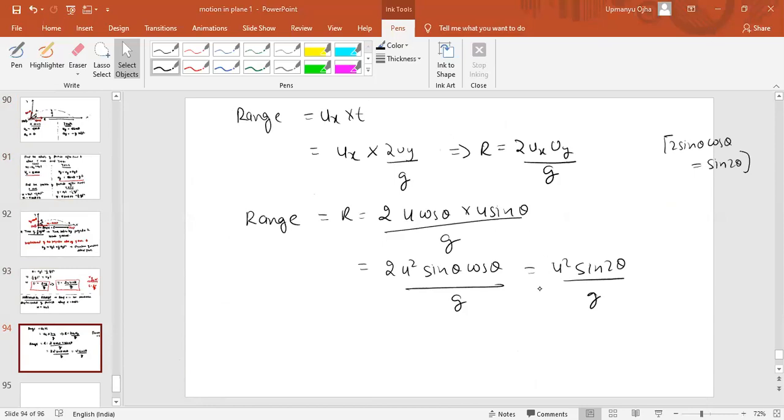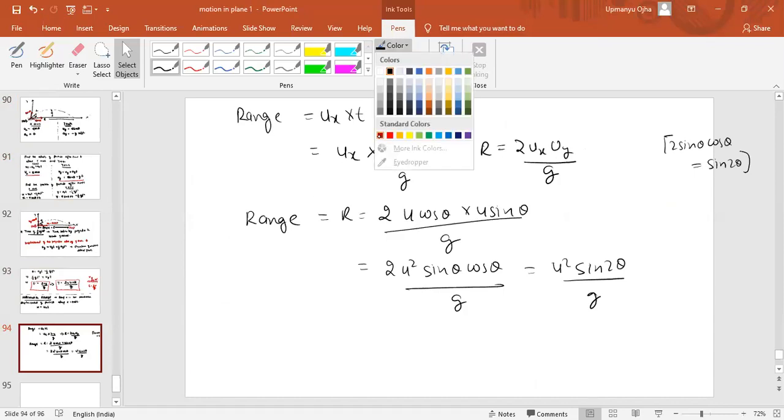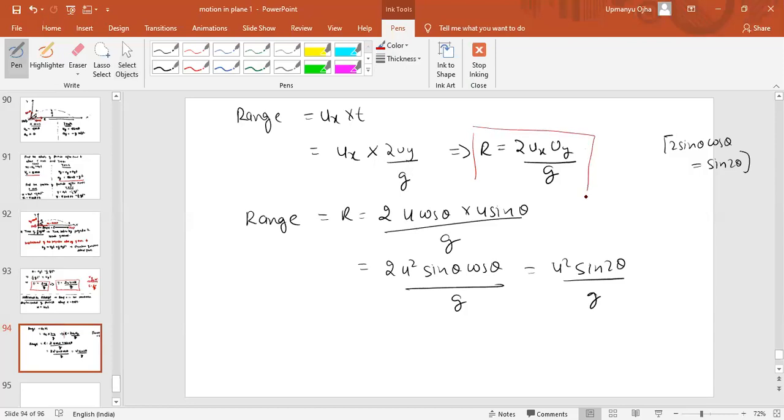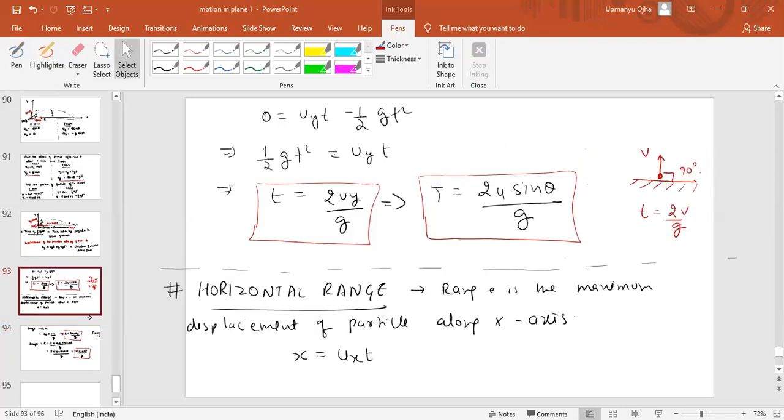Understood. So range will be equal to u square sin 2 theta by g, or we can also write it as 2 ux uy by g. Both the formulas are correct. According to our convenience, we can use both the formulas. Did you get this or not? Any doubt up to now? Okay. You may copy this.